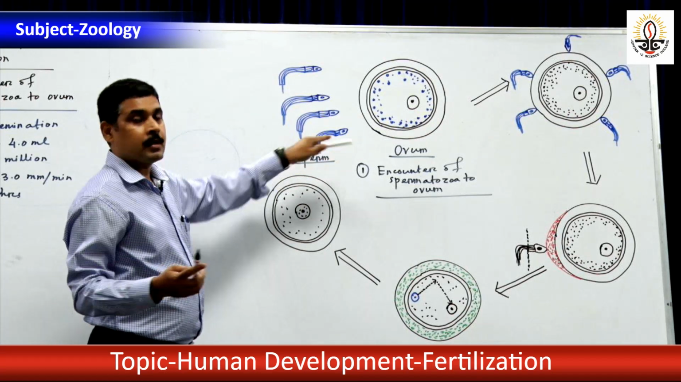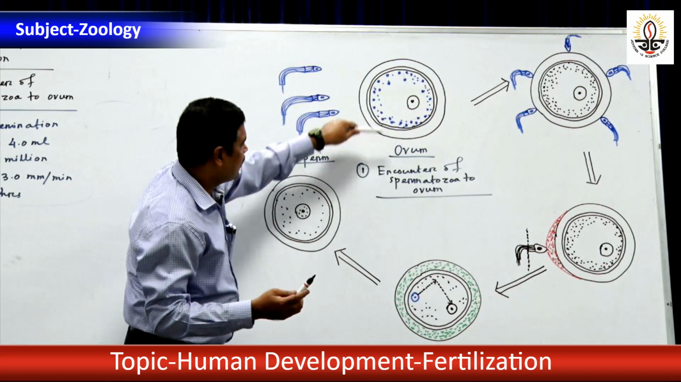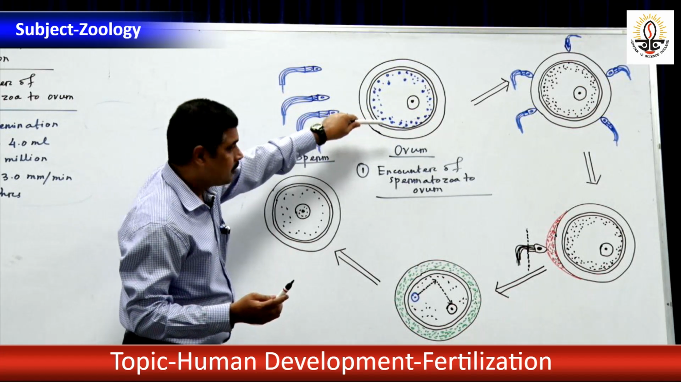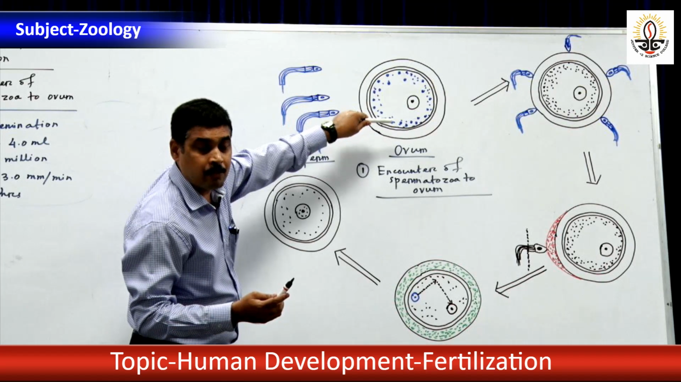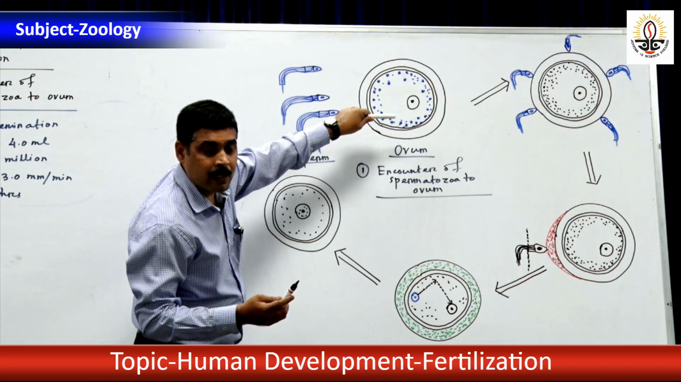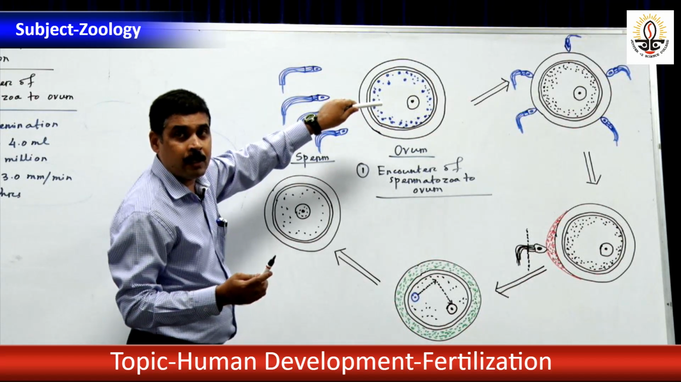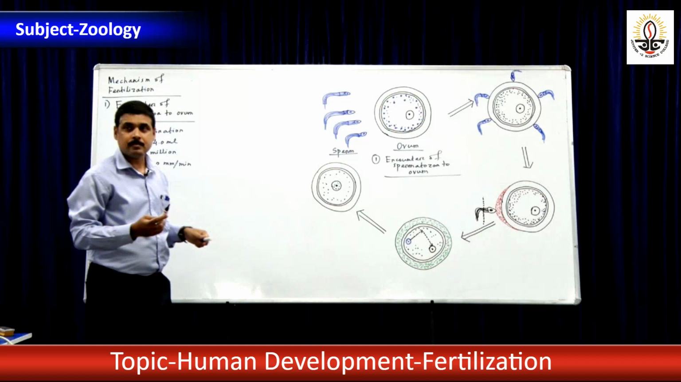You see number of sperms are approaching towards ovum, which is there in the ampullary region of the fallopian tube. Are you getting me? What I mean to say? Number of sperms are approaching, 300 to 400 millions of sperm.